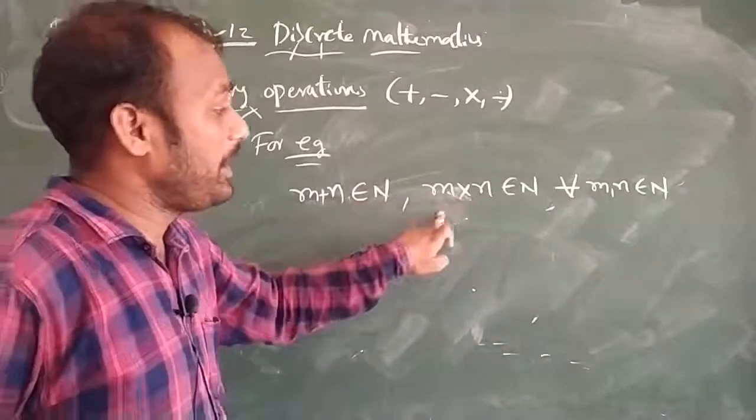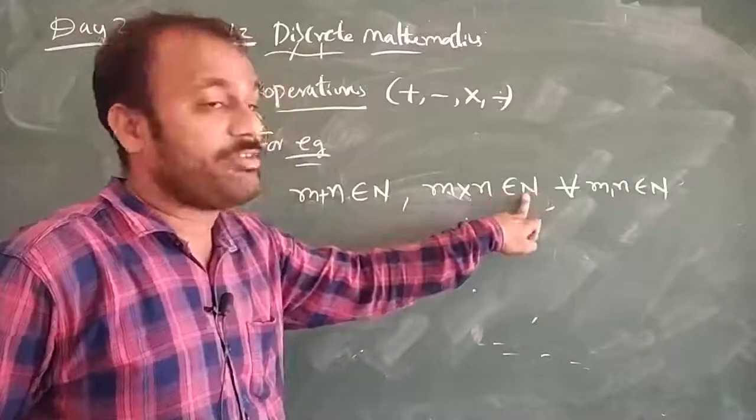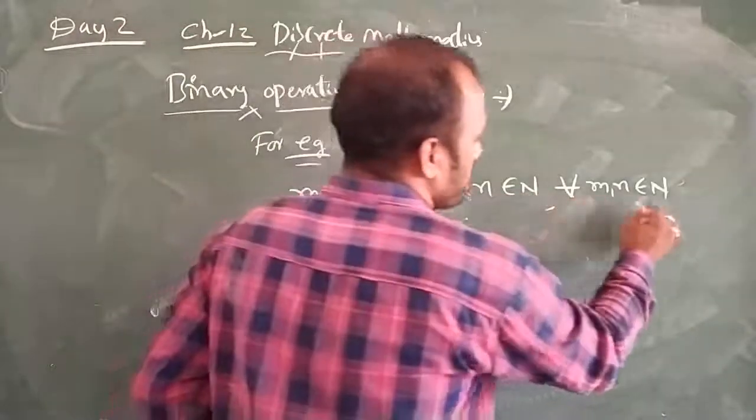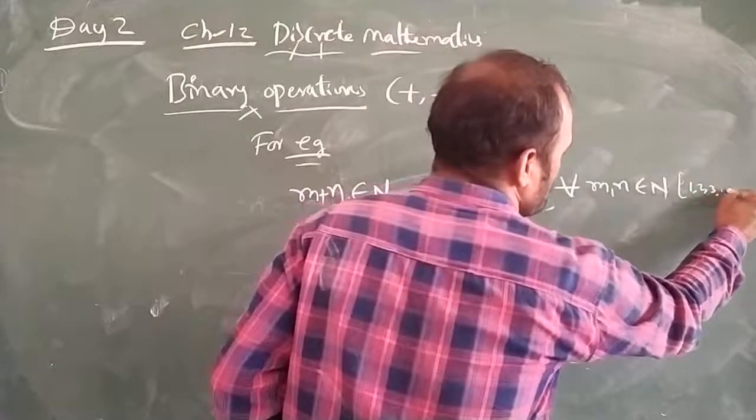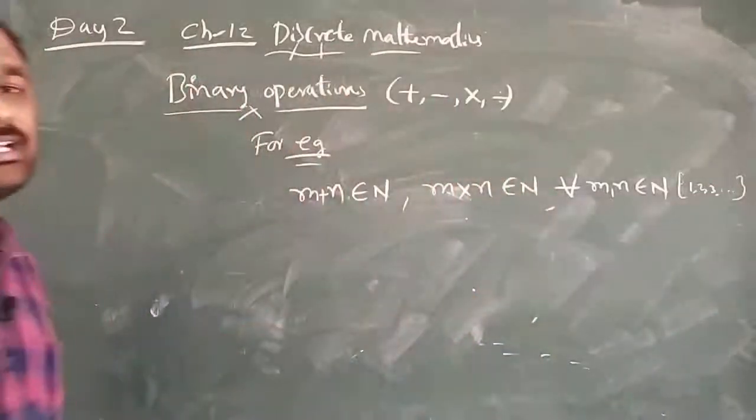If I multiply any two numbers, the result is also a natural number. N stands for natural numbers, where values are taken from 1, 2, 3 and so on.